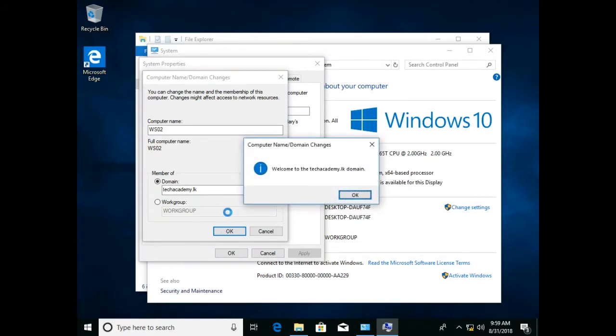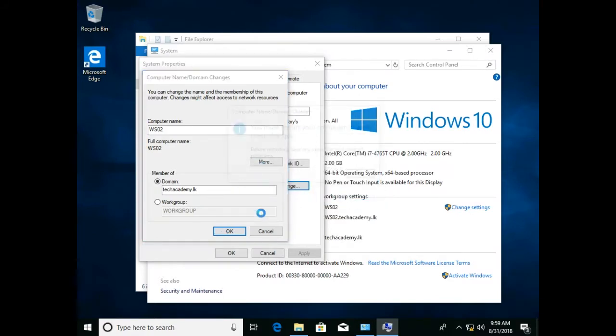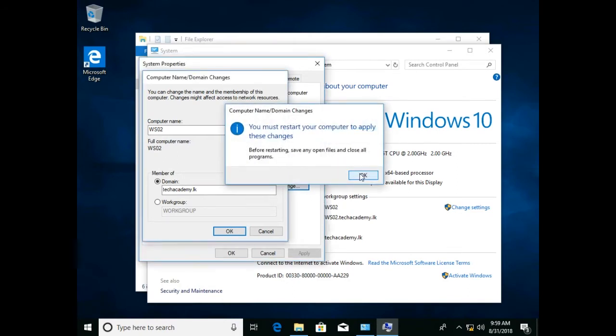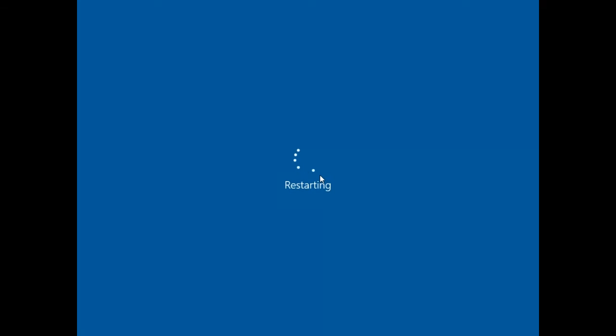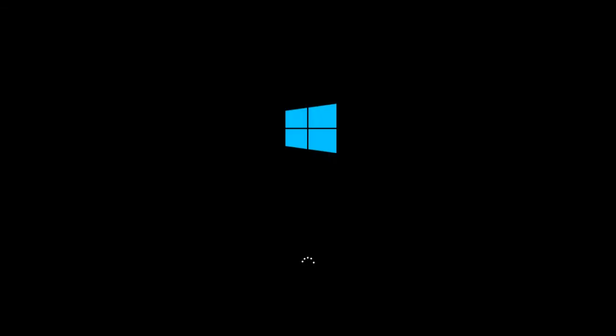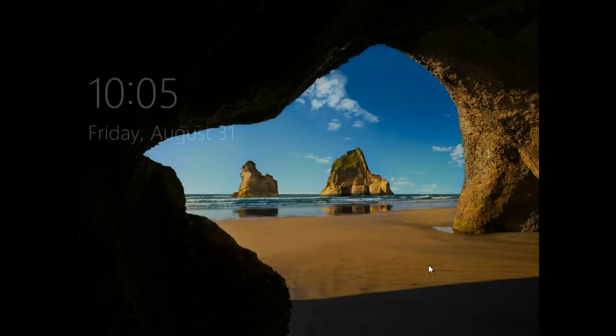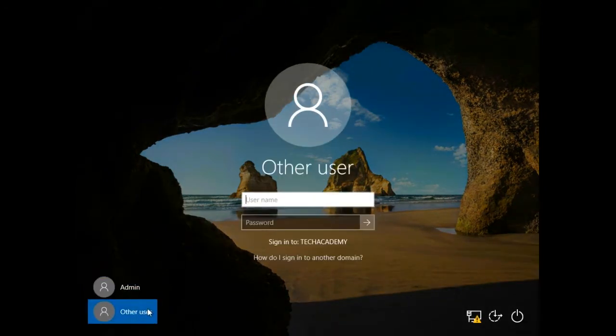Your computer is connected to the domain. Do a restart to finalize the configuration. Once the computer is restarted, select Other user and provide the username and password created in Active Directory and sign into the computer.